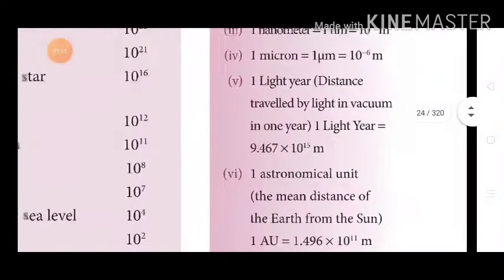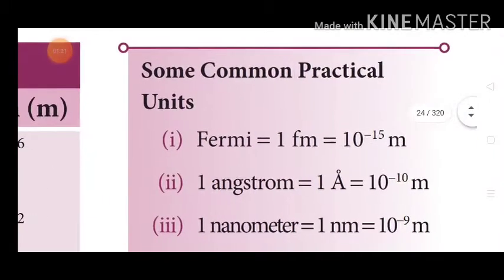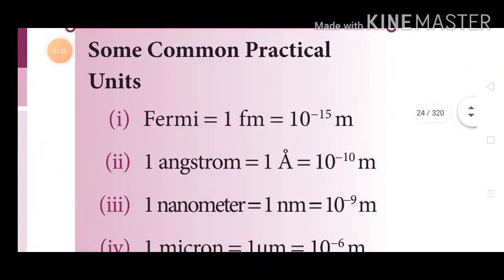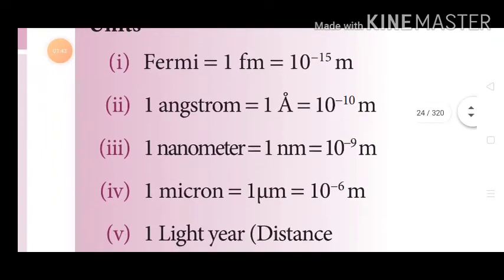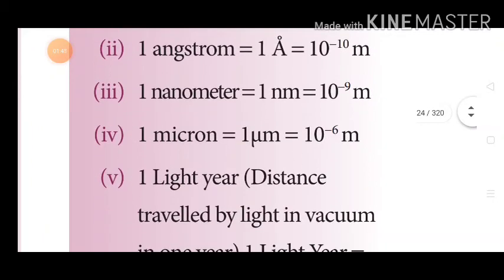Next are some common practical units. It's very important, it will help you next year. So I'll read all the things given under the common practical units. 1 Fermi is equal to 10 power minus 15 meter. 1 angstrom is 10 power minus 10 meter. 1 nanometer is equal to 10 power minus 9 meter. 1 micron is 10 power minus 6 meter.